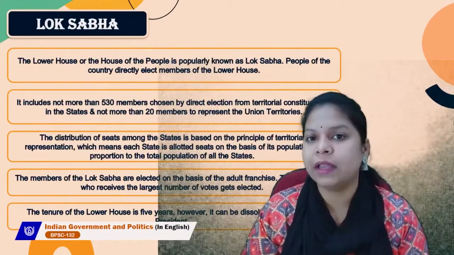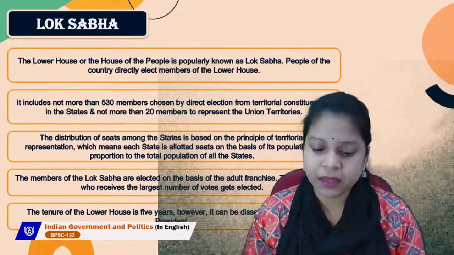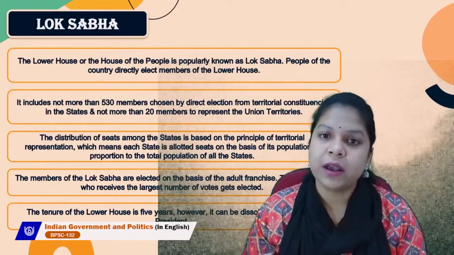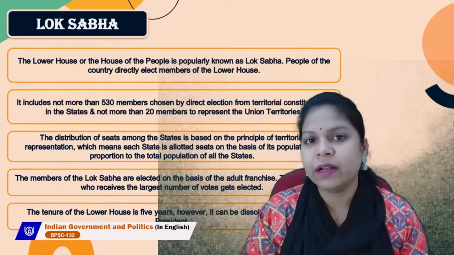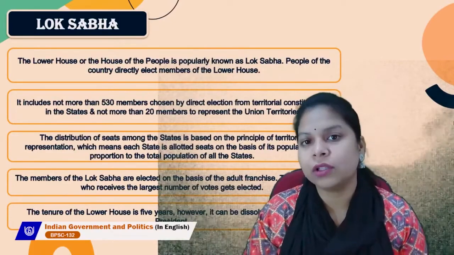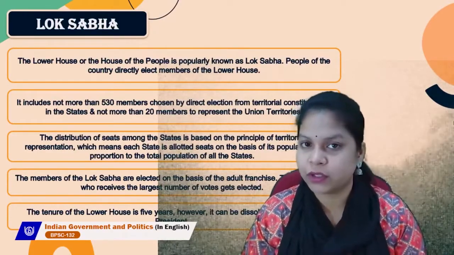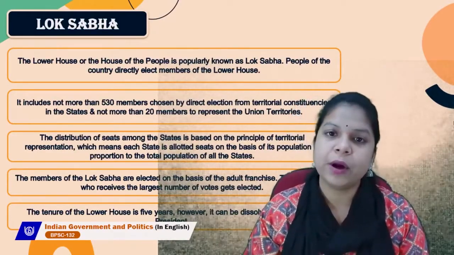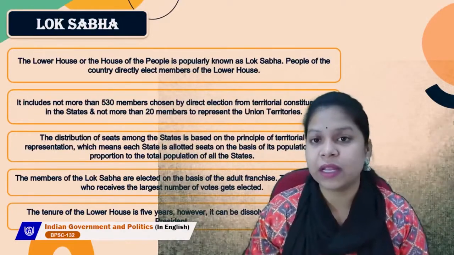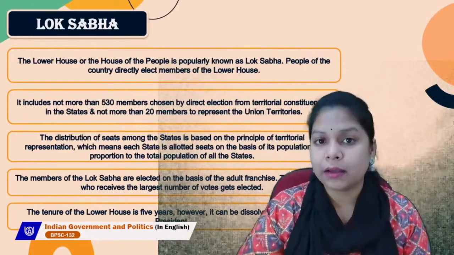So if a person living in South India has a vote that counts as one, anyone living in northeast India will also have the same value of vote. It is about universal adult franchise, where each and every adult votes.